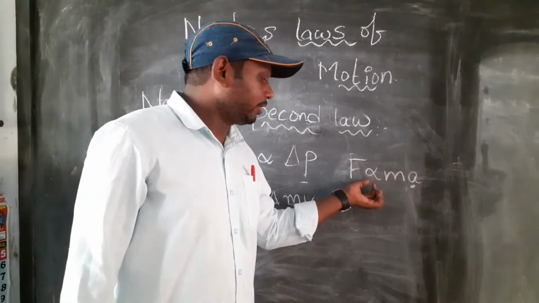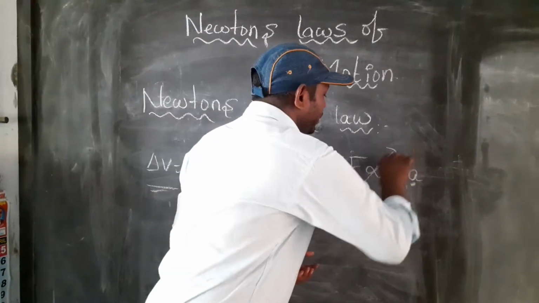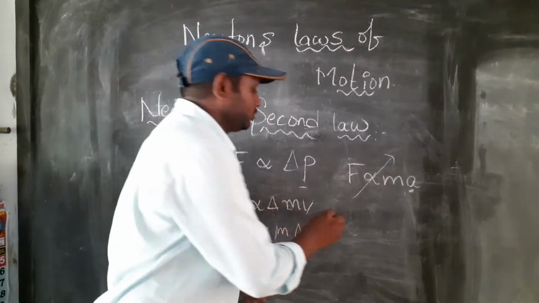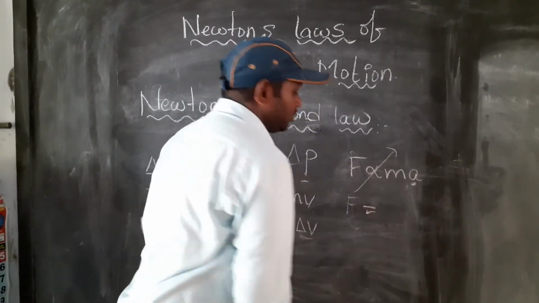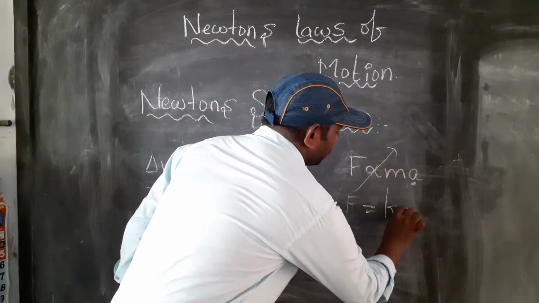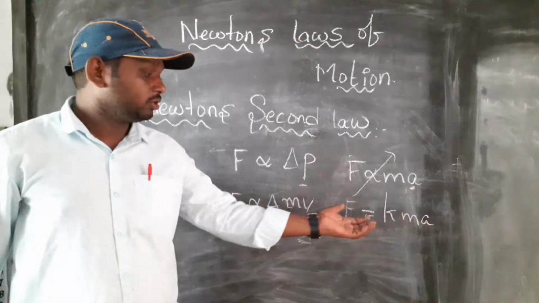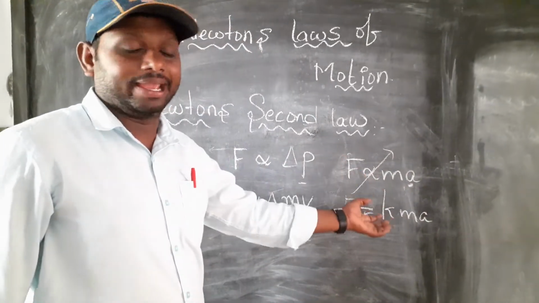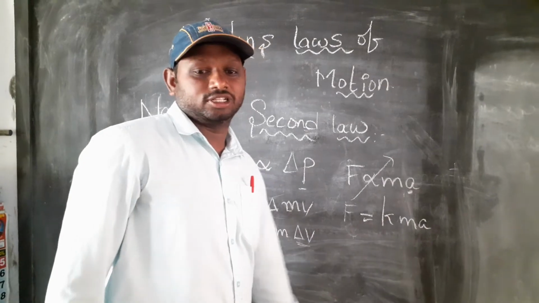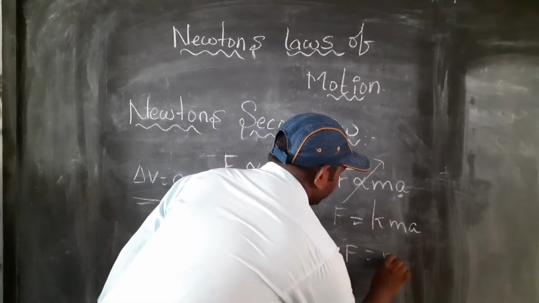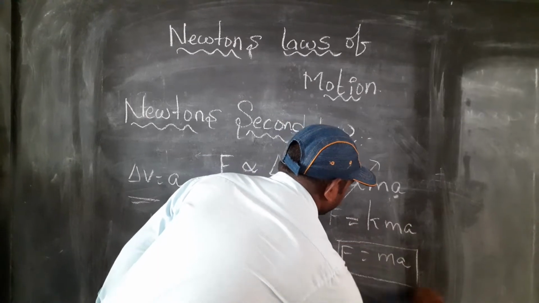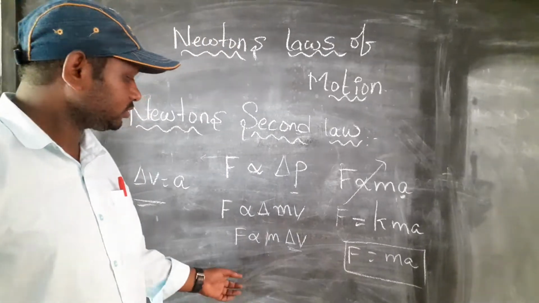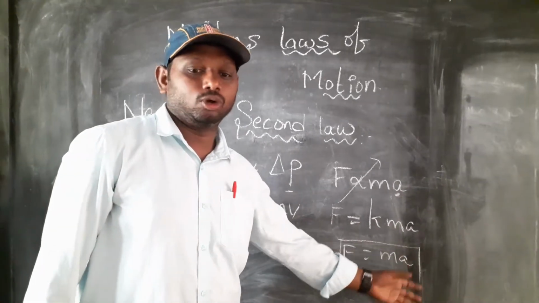Here I am removing the directly proportional sign, which means I put in some constant. F is equal to K into ma. You can take any constant, as you wish. For our convenience, I take K as the constant, that's why F is equal to ma. Force is equal to the product of mass and acceleration.